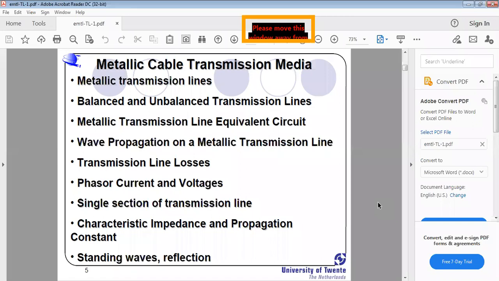Is that a metallic cable? No, that is not a metallic cable. It is just like a hard plastic, a flexible plastic. Otherwise, it would simply break because of the foldings. So here, in the metallic cable transmission media, transmission lines are used which are made up of metallic or metals.